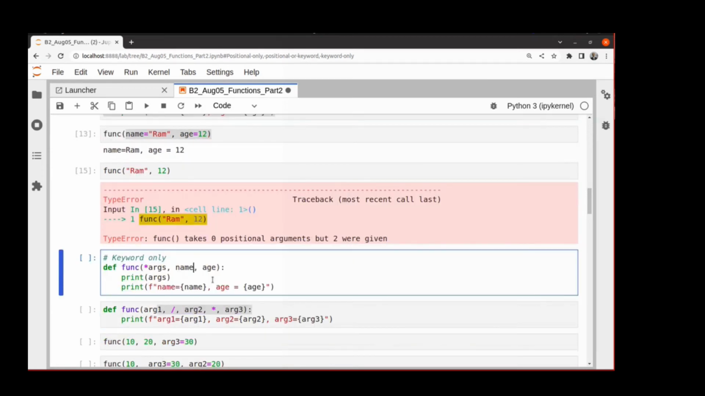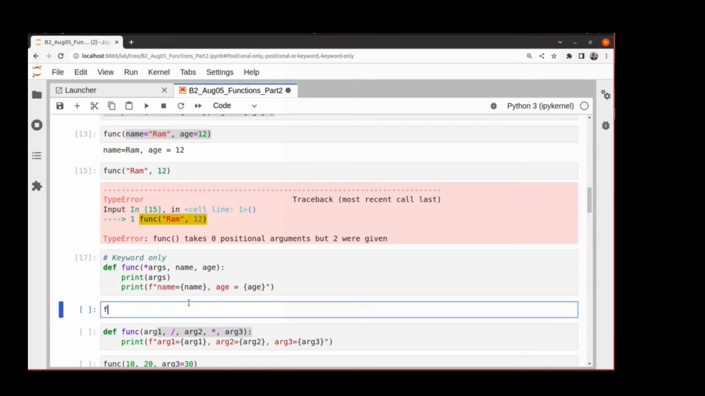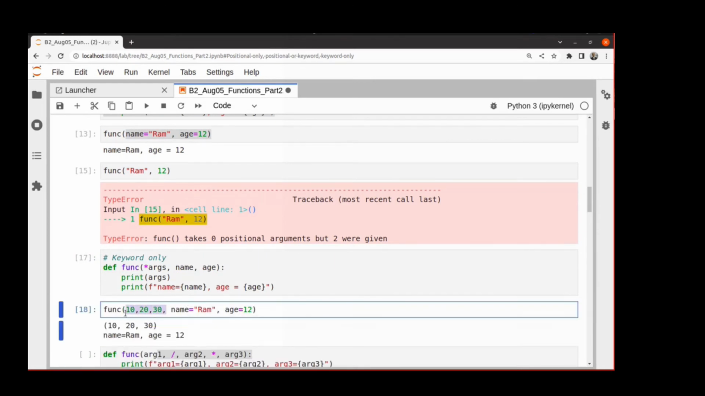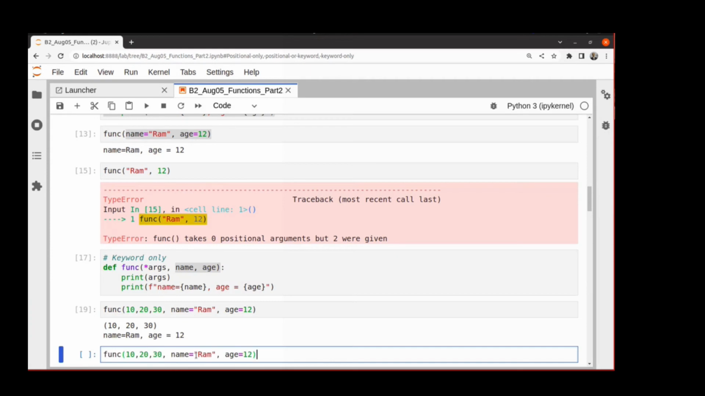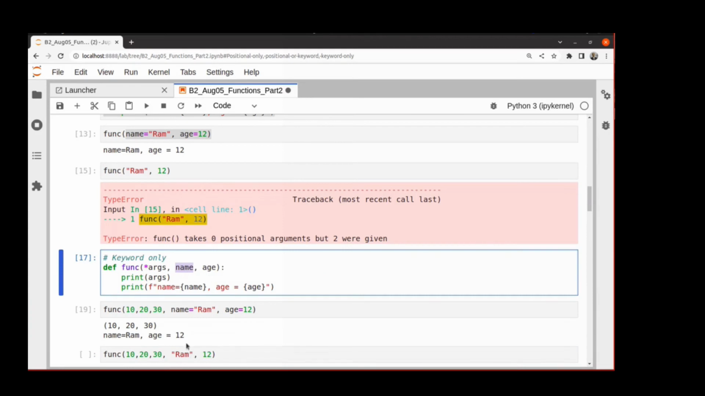So let me just run it. Let me call it. Then it works because these are captured by the args and name and age are given in keyword style. That works fine. But if you omit it, let's say you omit this name and age, can it really relate this name and age? So now it will throw an error.